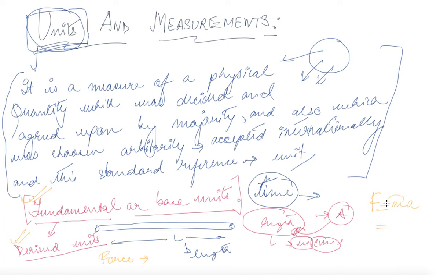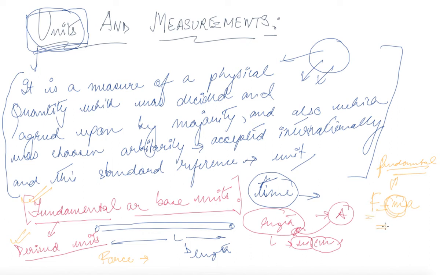So mass is a fundamental unit. Why? Because we cannot derive mass from any other quantity. There is no such possible quantity. So mass is a fundamental quantity.